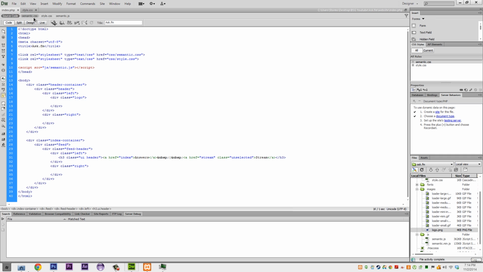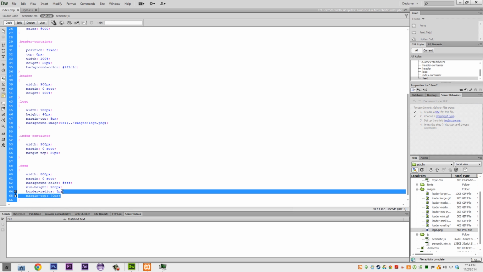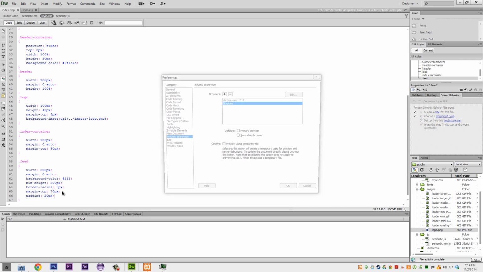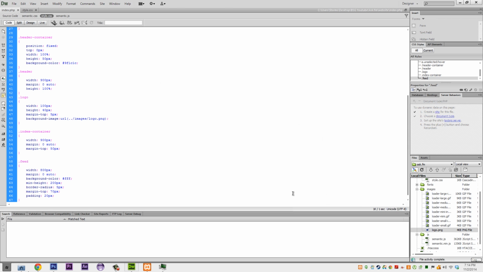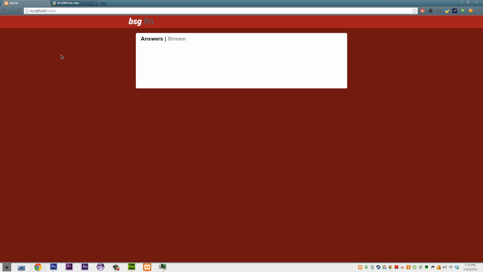And then on our feed, we're going to have padding. And we're going to make them all 20 pixels. Or we can do padding 10 and then 20 pixels, if I'm right. Yeah. Alrighty.